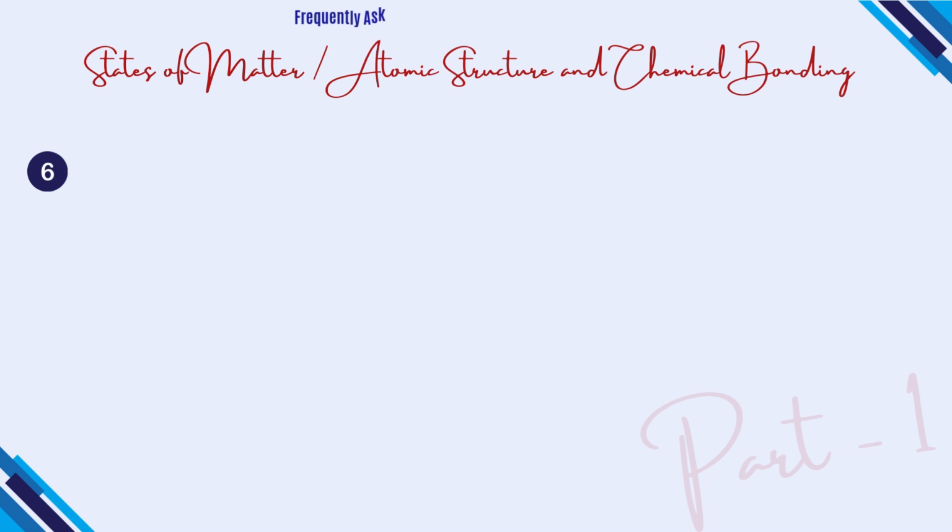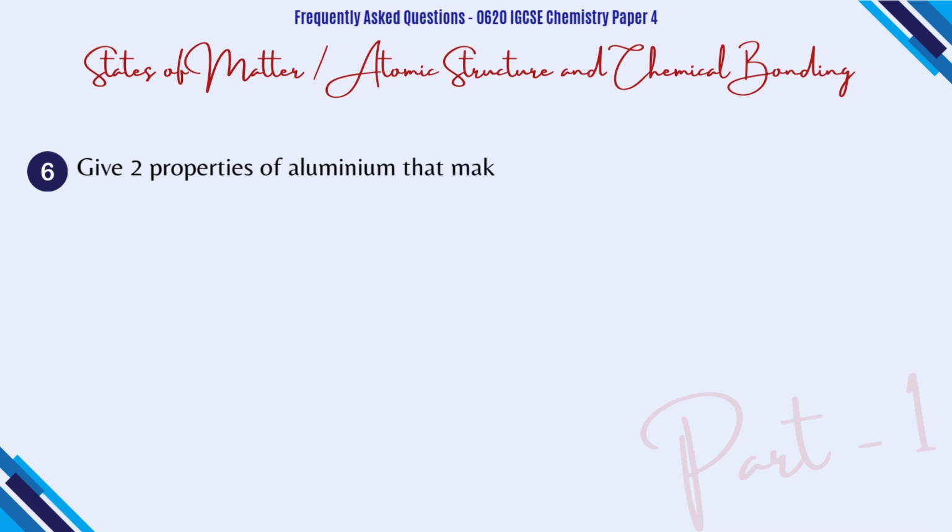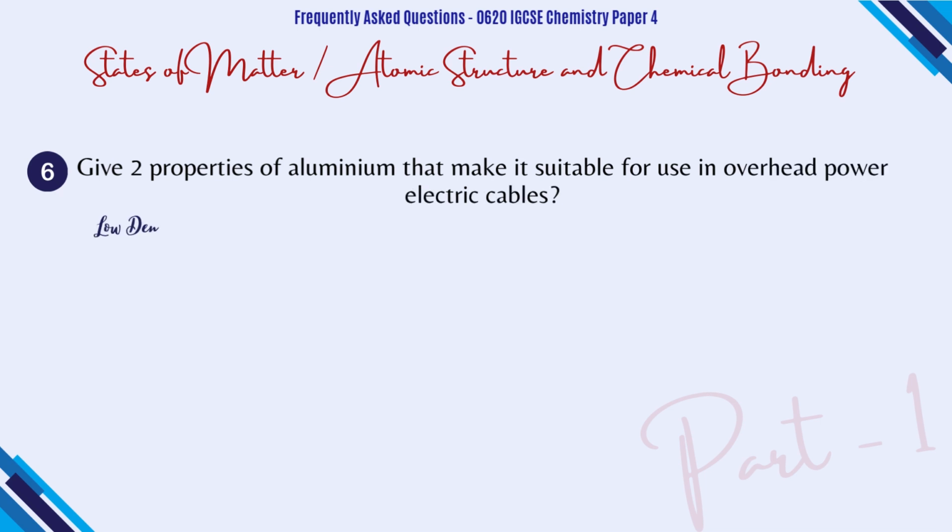Then we have question number 6. Give 2 properties of aluminium metal that makes it suitable for its use in overhead power cables. Now, as you can see in the question, overhead power cables. So electrical cables need the metal to be a good conductor. So aluminium is a good conductor, plus it is used in overhead cables, so that must be low density. So the element which is used to make overhead cables must be low density.